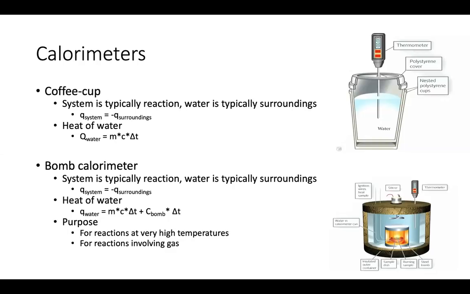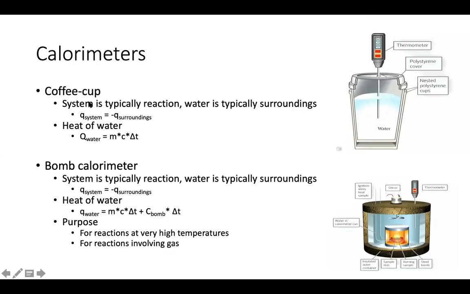Right, so the basic premise behind both of these devices is that we will pretty much be running a reaction in these devices, right? And our reaction is our system. Now the water in these calorimeters is going to be our surroundings, right? And the thermometer in our coffee cup and bomb calorimeter is going to measure the temperature of the water.